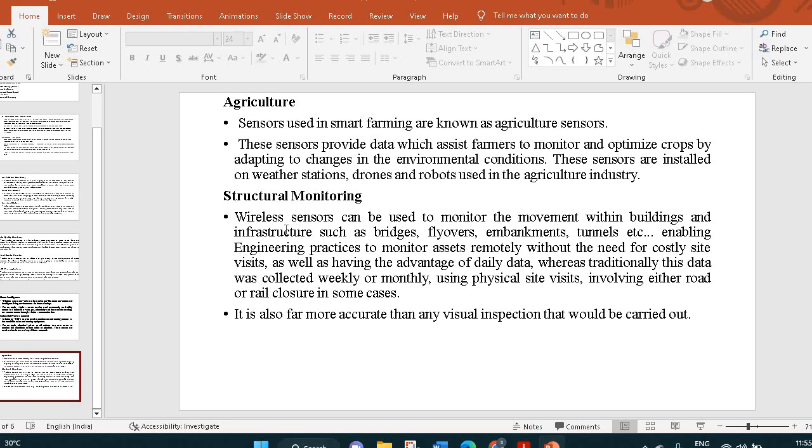Structural monitoring. Wireless sensors can be used to monitor movement within buildings and infrastructure such as bridges, flyovers, embankments, tunnels, etc., enabling engineering practices to monitor assets remotely without the need for costly site visits, as well as having the advantage of daily data. Whereas traditionally this data was collected weekly or monthly using physical site visits, involving either road or rail closure in some cases. It is also far more accurate than any visual inspection that has to be carried out.